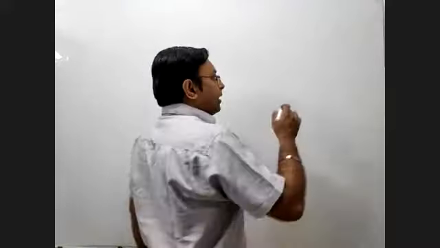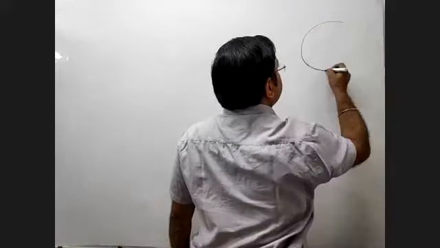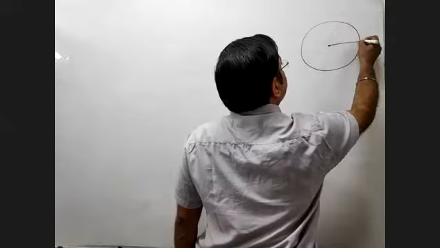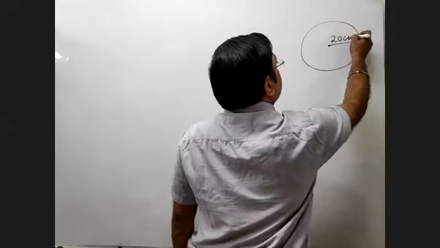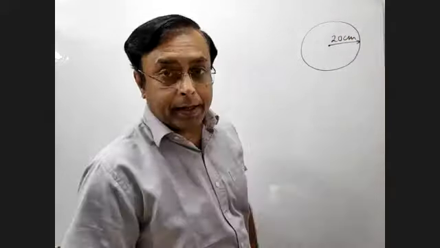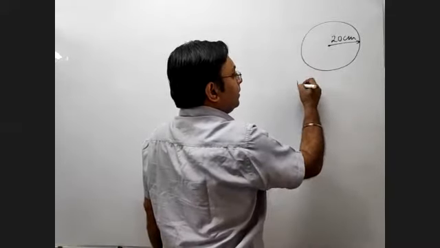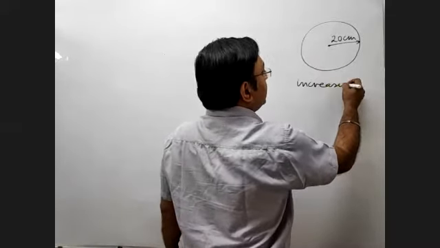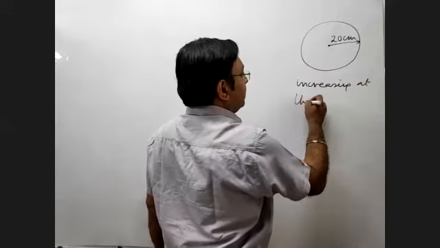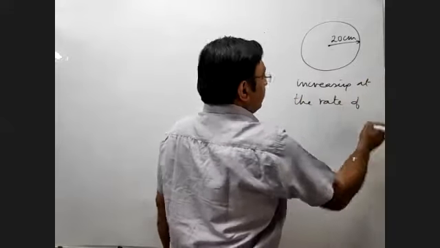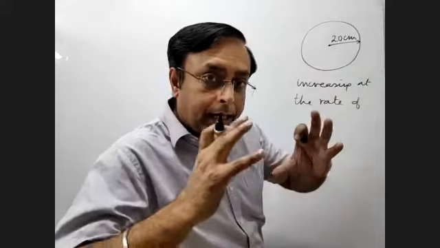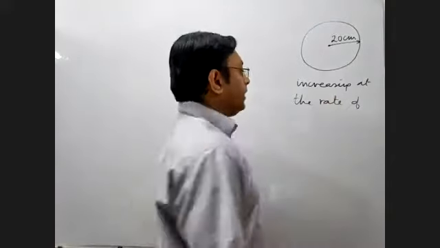Today we are going to continue with our discussion. I'm going to ask a question and maybe if you want you can solve it by using binomial theorem, isn't it? The question is like this: let's say there is a sphere of radius 20 centimeter, fine, and this radius is increasing. So the radius is continuously increasing at the rate of